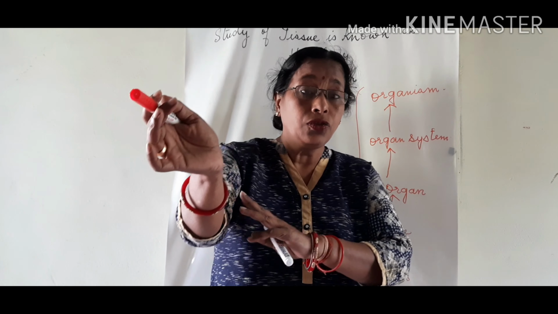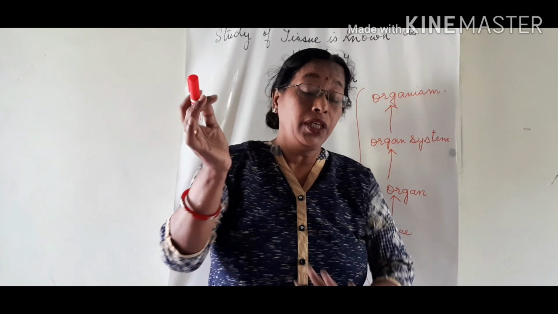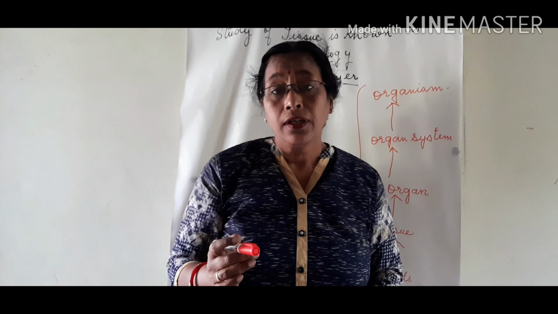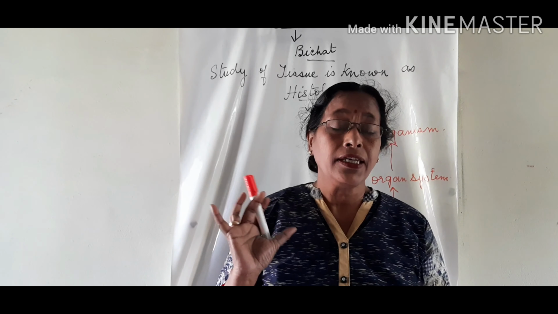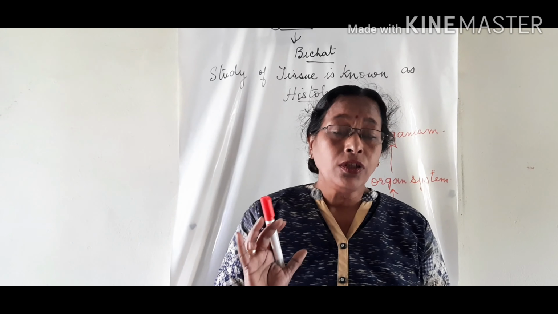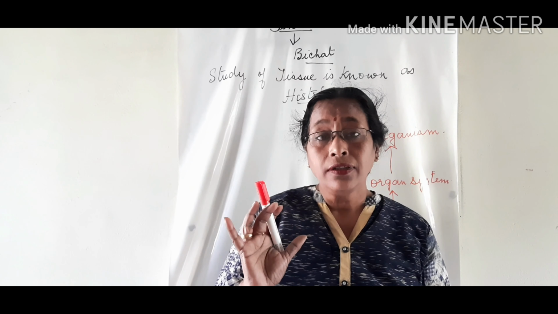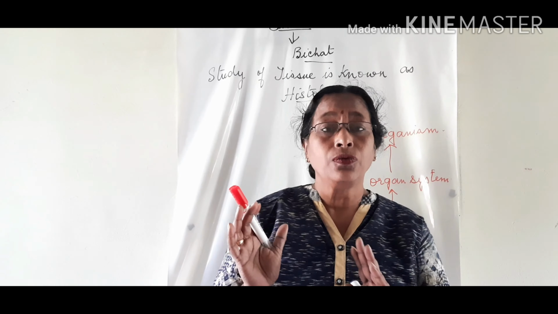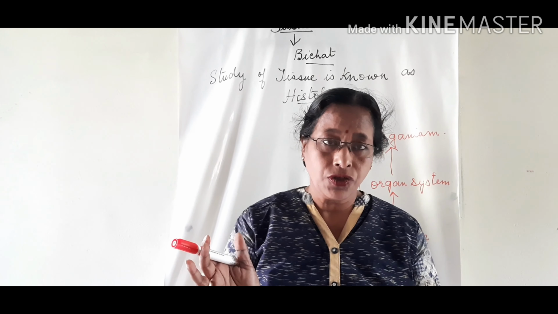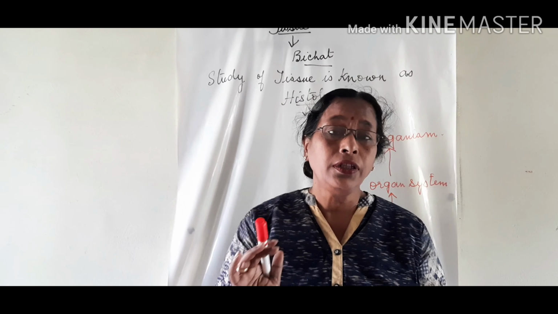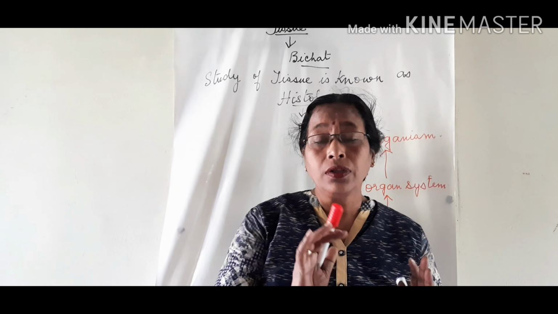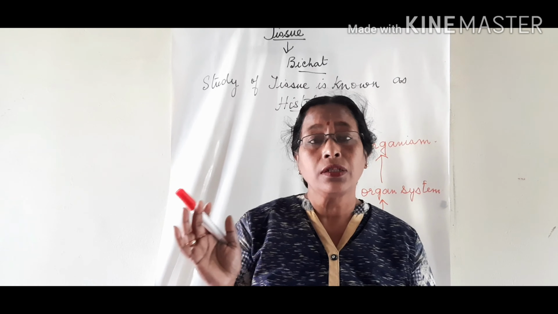The muscular tissues that make the hand or the legs help in the locomotion or movement of the hands and legs.